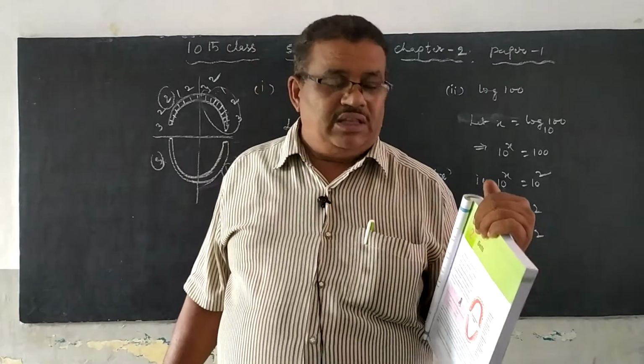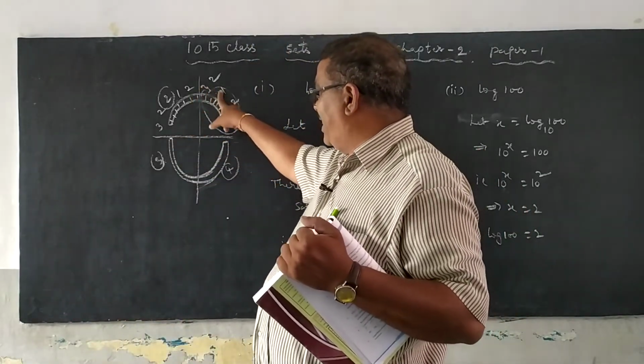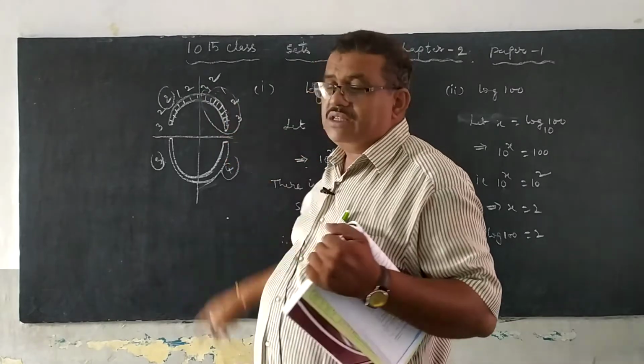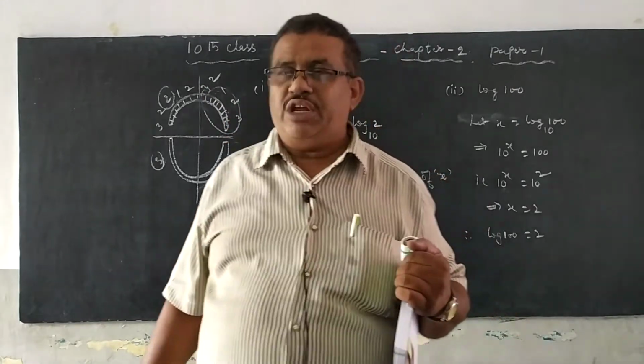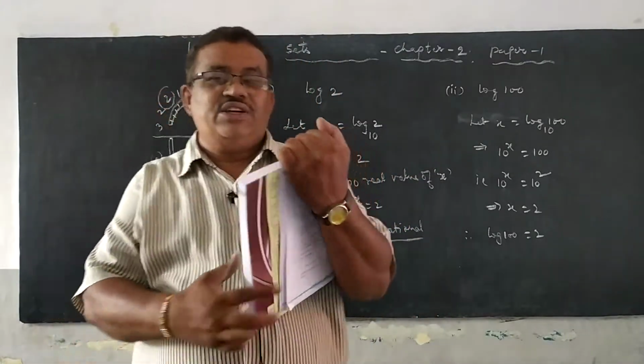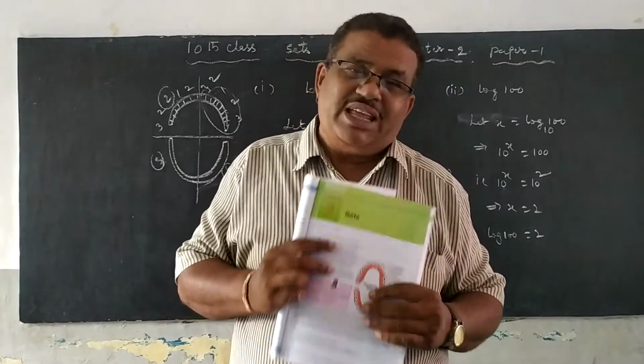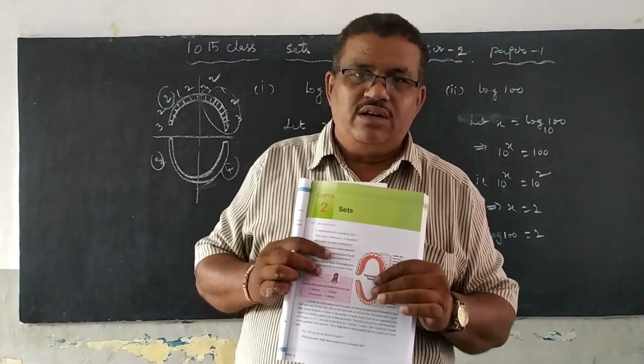So 32 teeth, and the ratio of the incisors, canines, premolars and molars is 2, 1, 2, 3. This is the ratio. This entire set of teeth is said to be a set of teeth. Understand, children? So keep in mind.